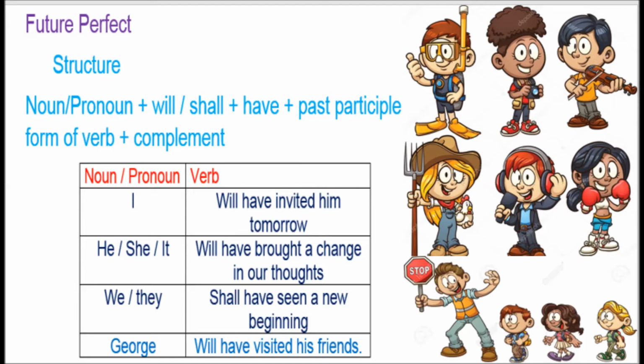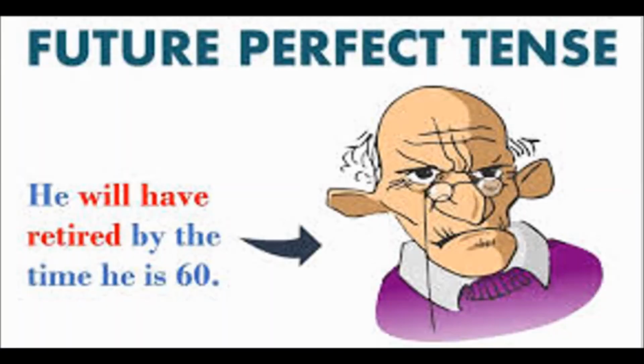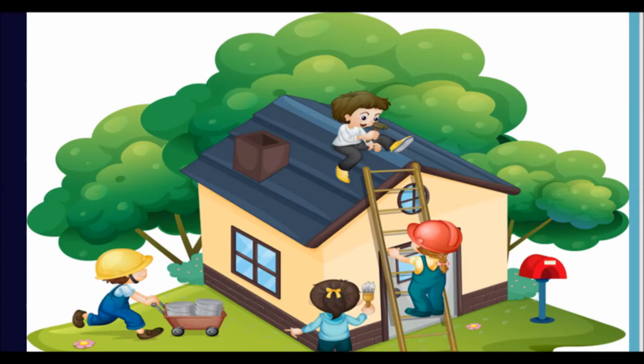Here you will see that in present tense, we used have or has. Have comes in those sentences when we are referring to more than one person. Has comes for one person. But in future perfect, we use only have, and it is the same for all, whether we are talking about one person or more than one person. Example: I will have invited him tomorrow. They will have celebrated the feast. He will have retired by the time he is 60. They will have thought of a new plan. The masons will have built the building.